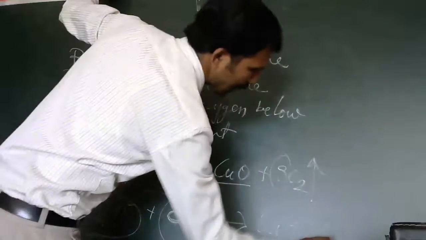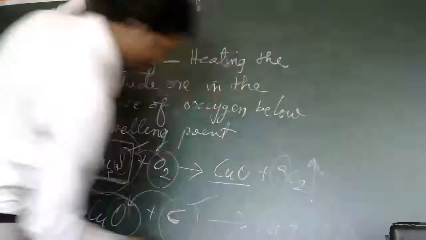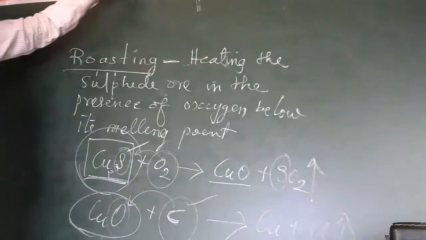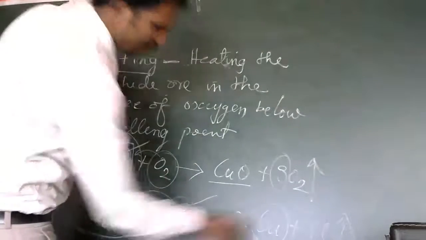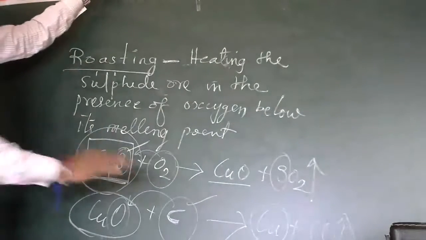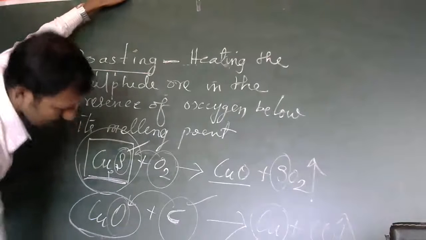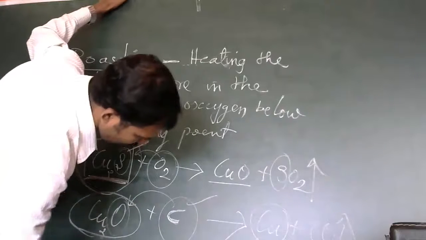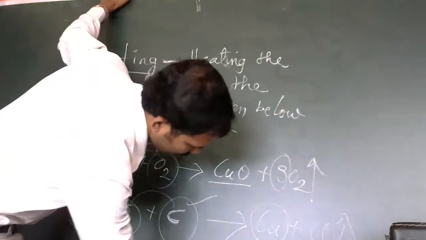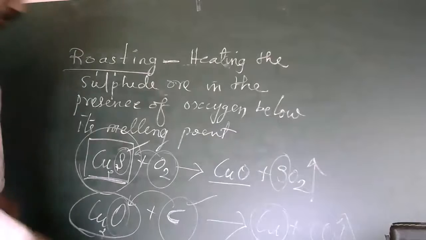It forms carbon dioxide, or carbon monoxide, depending on the presence of oxygen. This is how copper is separated. Or copper oxide can simply be heated, and when we heat it, it becomes copper and oxygen. This method also can be used. So depending on the situation, we go for different methods.